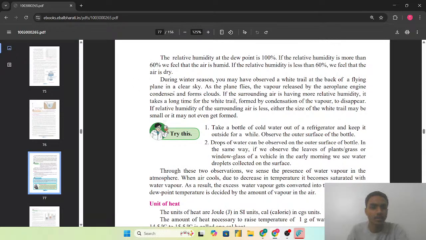During winter season, you may have observed a white trail at the back of a flying plane in the clear sky. As the plane flies, the vapor released by the aeroplane engine condenses and forms the cloud. If the surrounding air has more relative humidity, it takes a long time for the white trail formed by the condensation of the vapor to disappear. If the relative humidity of the surrounding air is less, either the size of the white trail may be small or it may not even get formed.